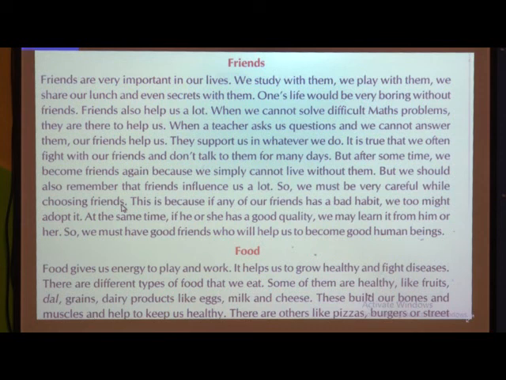What I told you, once again I will explain what a paragraph is. A paragraph is a number of sentences which you write on a single topic, and a paragraph should have the central theme. You should stick to the central theme. You are not going to change the topics over there. Then order: all the sentences should be written in the proper order, and you should have a variety of sentences in the paragraph.